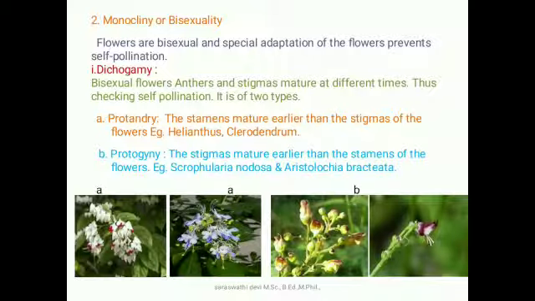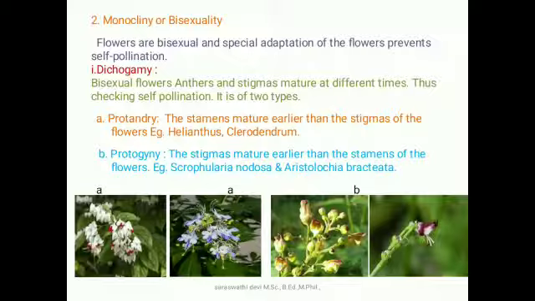Monocliny means bisexual. Here the flower is bisexual, but some special adaptation prevents self-pollination. The first one, dichogamy, means bisexual flowers in which the anther and stigma mature at different times, so self-pollination is checked. Based on the maturing organ, it is classified into two types: the first one, protandry, the second one, protogyny.